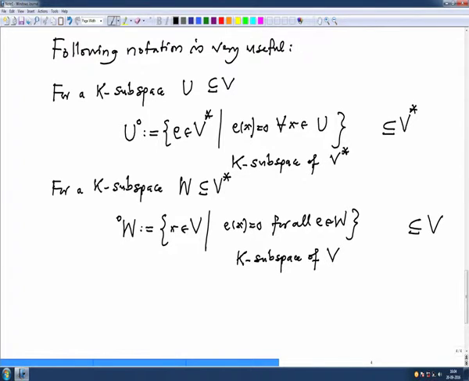Now we are going to study this correspondence. We have defined these maps. Think of the right circle and left circle as maps: I have a map from K subspaces of V to K subspaces of V star.